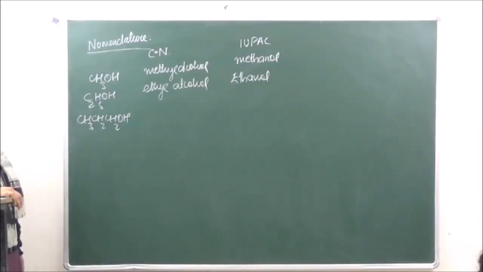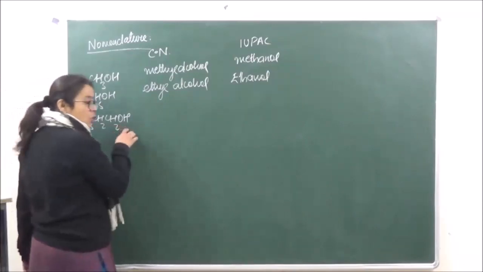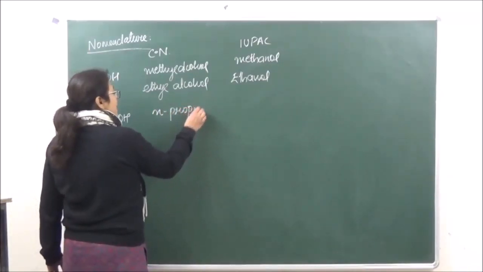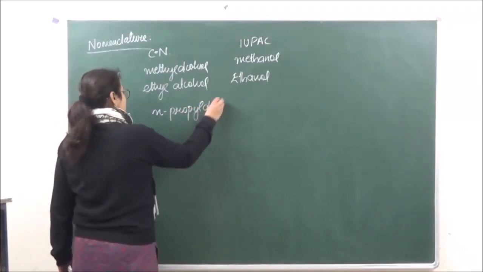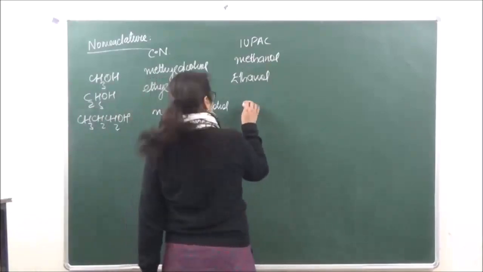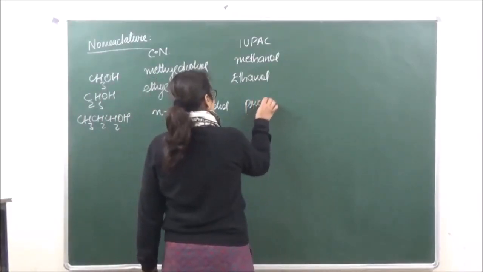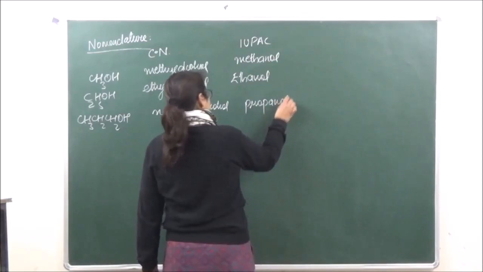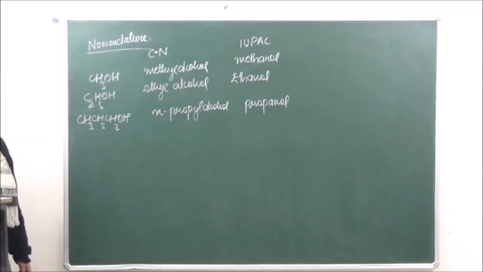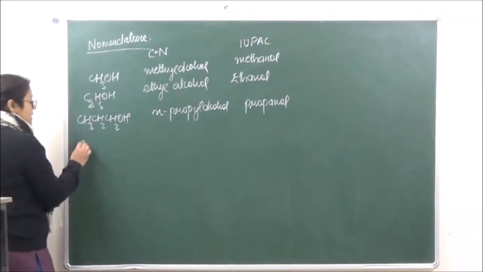For example, in this, the OH group is attached to the first carbon atom. So it's a normal chain, and this is known as N-propyl alcohol, or it may be known as propanol.